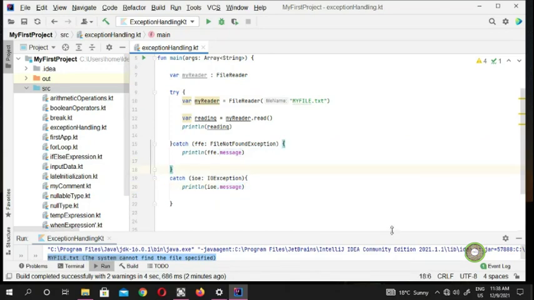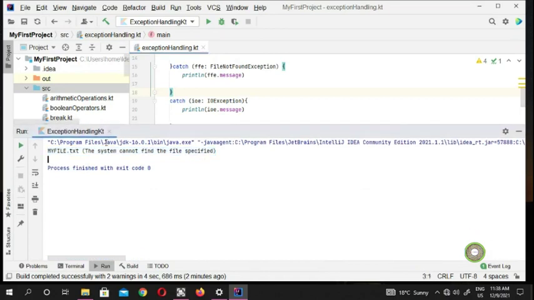When hackers or anyone comes into your application and reads this, because Java is not showing any error, all Kotlin is outputting is that the system cannot find the file specified. Very clean, very neat. Your application is not outputting any error or any vulnerability for hackers. Anyone can read this, and they are going to say, all right, the system can't find my file.